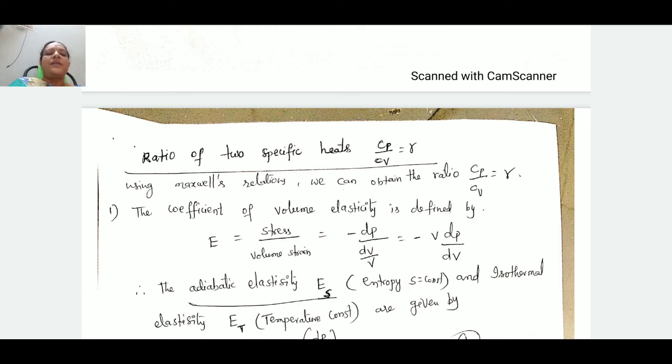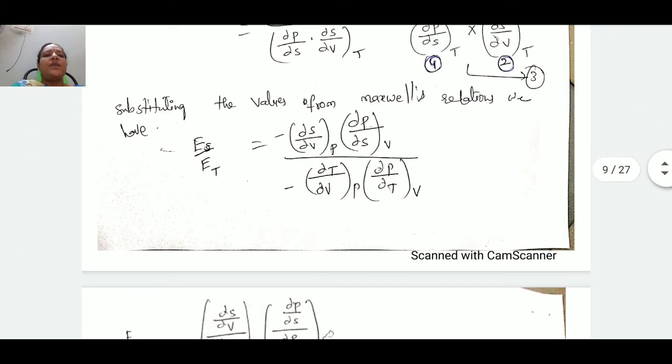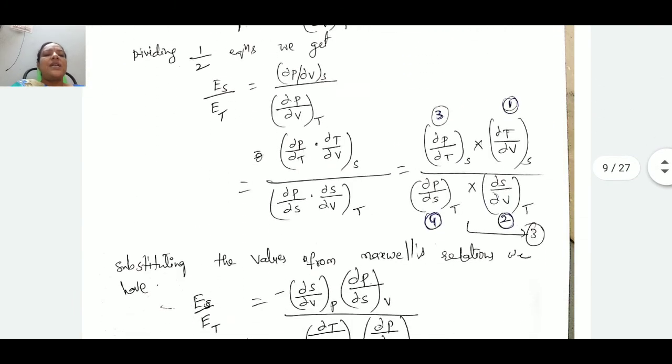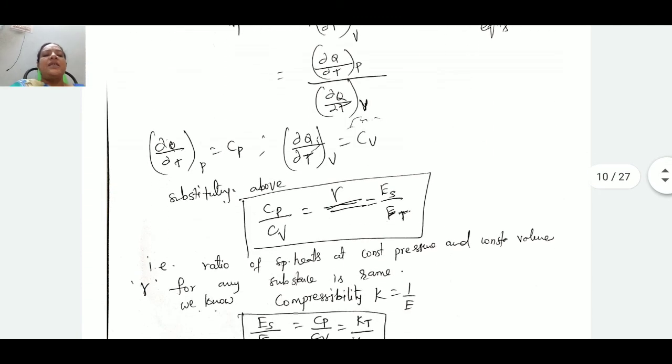In the case of gases, the relationship between the two types of specific heats we can easily explain. That is, Cp by Cv is equal to gamma, and we can show that Cp by Cv must be equal to Es by Et. By using the elasticity concepts, we showed that Cp by Cv must be equal to Es by Et, and that must be equal to gamma.